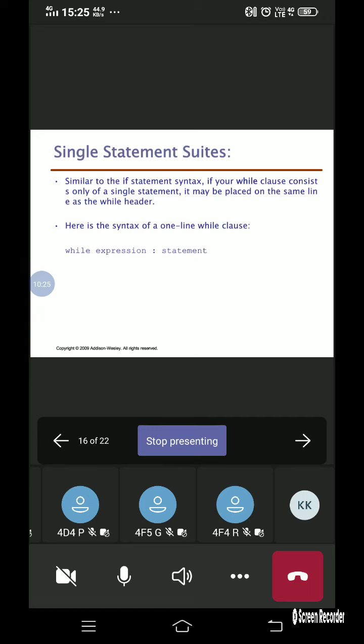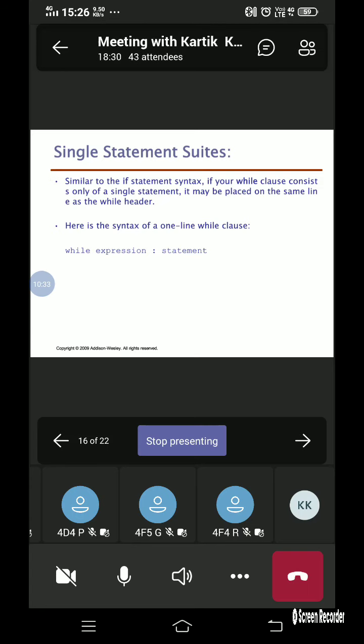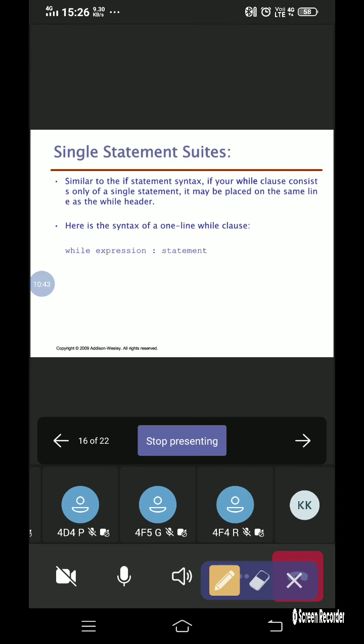So while specifying the conditions also, you need to be very careful about the infinite loop. Now, can we write the while statement in a single line? Yes, we can do that. So how can we do that? With the help of the while.